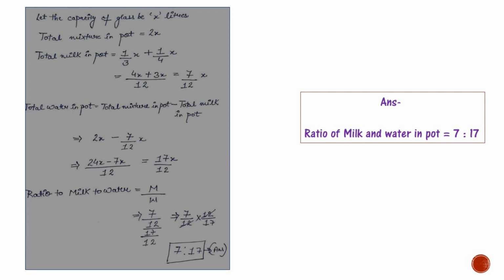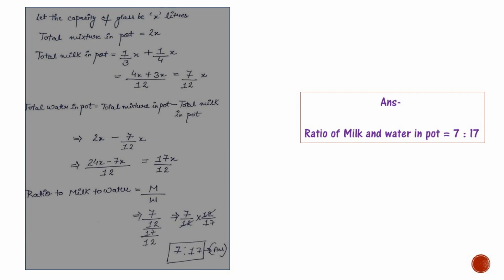Then total milk in pot is 1/3x plus 1/4x. That will become (4x plus 3x) divided by 12, that is 7/12 x. Now we will find out total water in pot, that is total mixture in pot subtracts total milk in pot. That will become 2x minus 7/12 x.